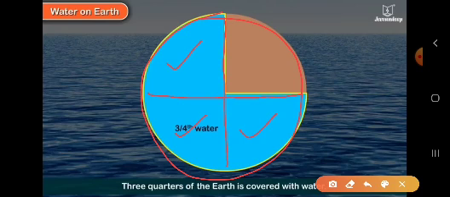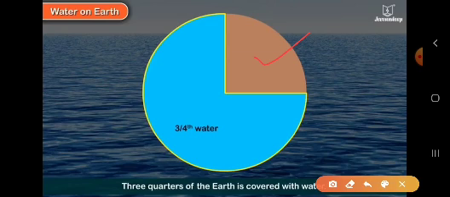So we can say 3/4 of the earth is covered by water, and the remaining 1/4, 1 out of 4 parts, is covered by land. That means most of the earth is covered by water.